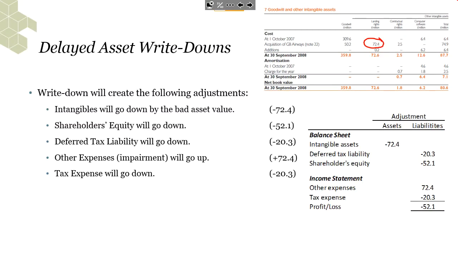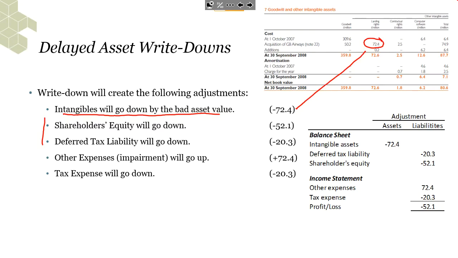How will it look in the financial statements? Well, of course, the intangibles will go down by the bad asset value. Will we see some other kind of effect on the balance sheet? The answer is yes, because assets equal equity and liabilities according to the balance sheet equation. So if we only mix with the assets, assets won't equal liabilities and equity going forward here. So we need to adjust equity and liabilities as well.